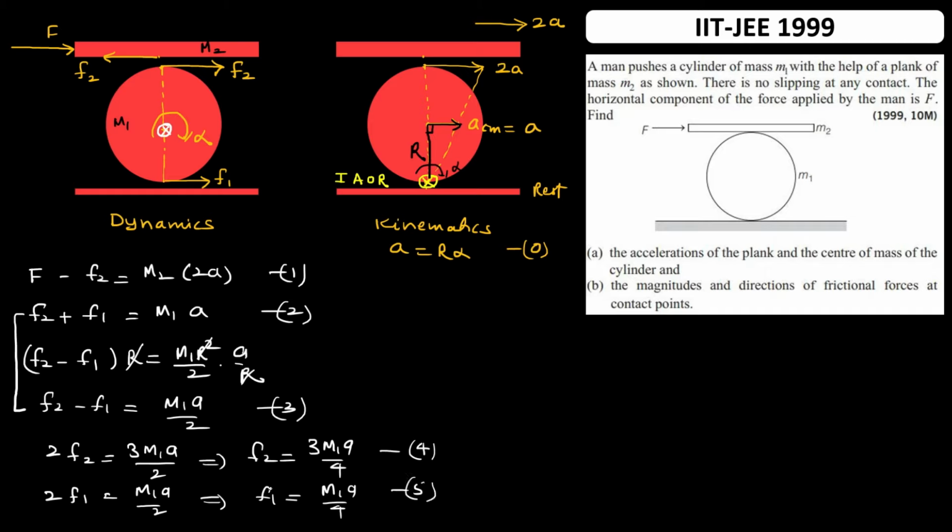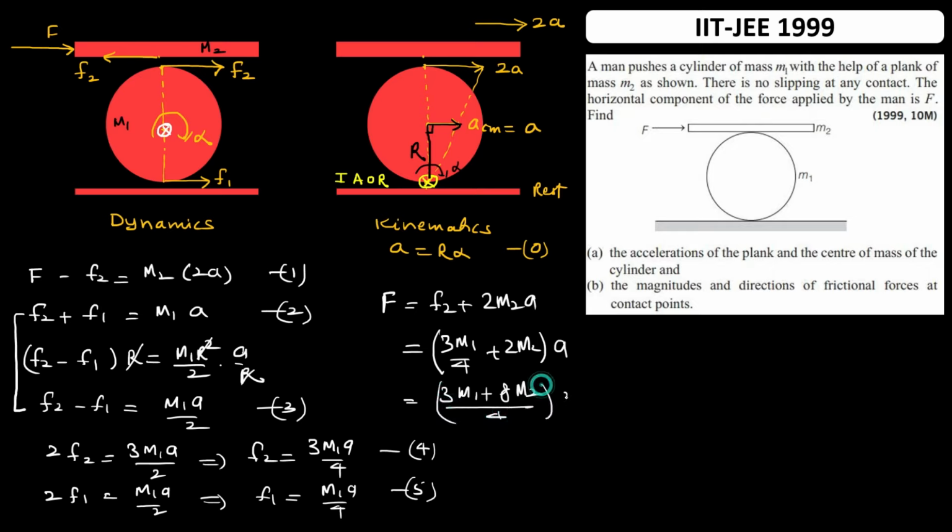Let me call these equation 4 and equation 5. I want to put the value of F2 from equation 4 into equation 1. Equation 1 tells F is equal to F2 plus 2m2a, and I am putting the value of F2 as 3m1a by 4, plus 2m2a, so that would become (3m1 plus 8m2) a by 4.